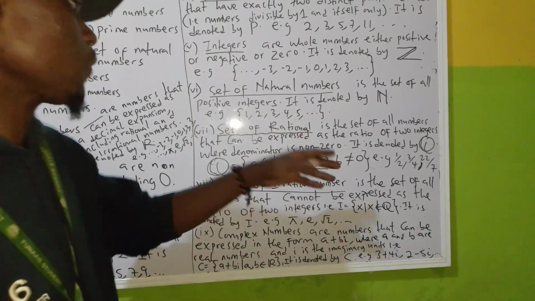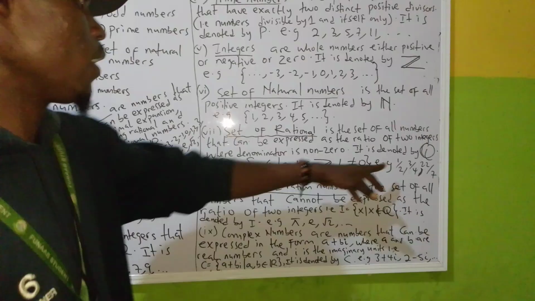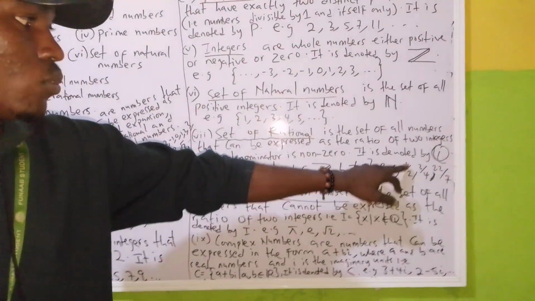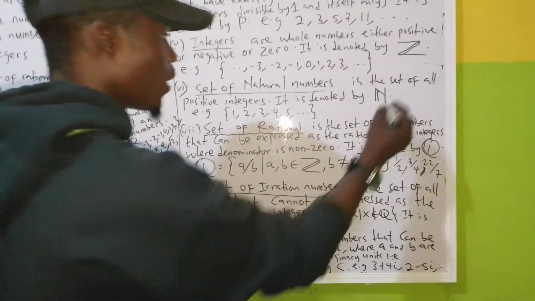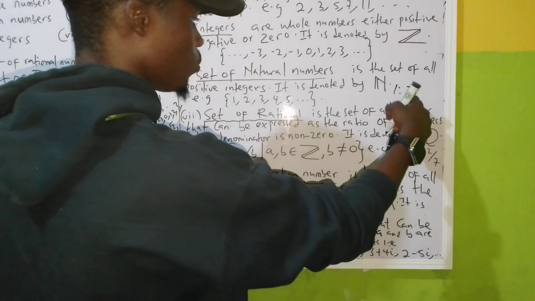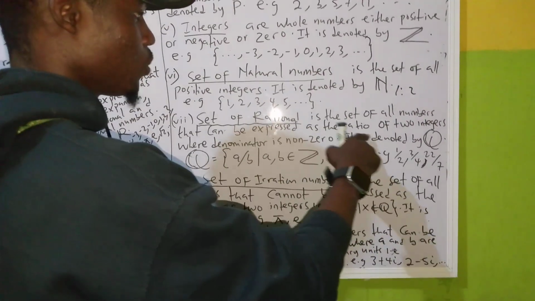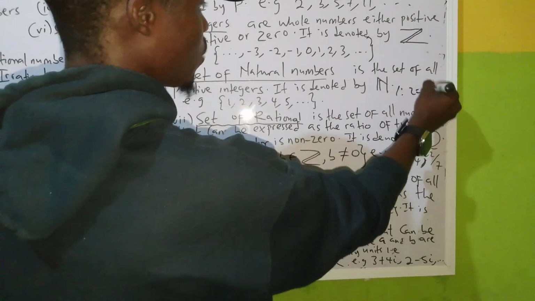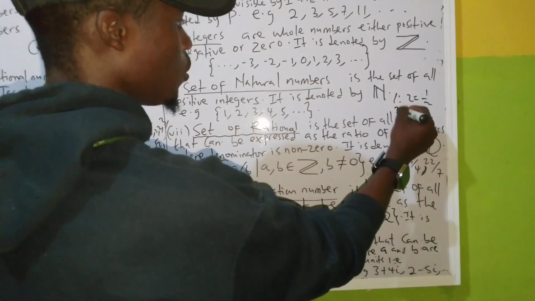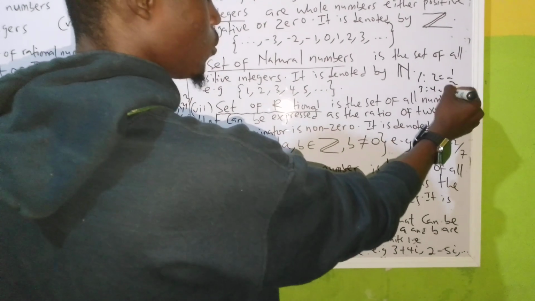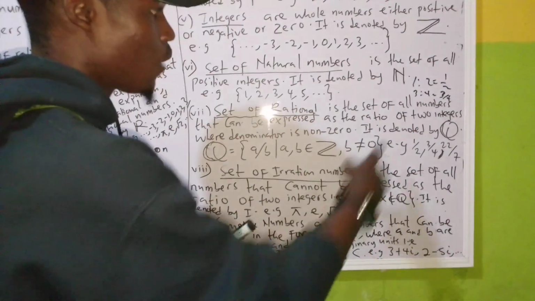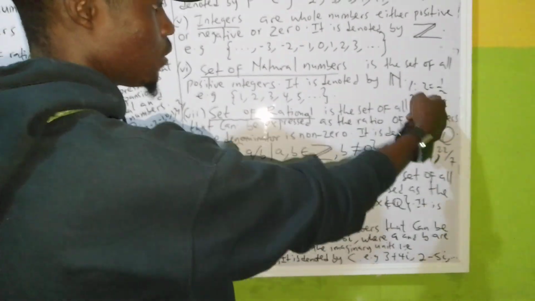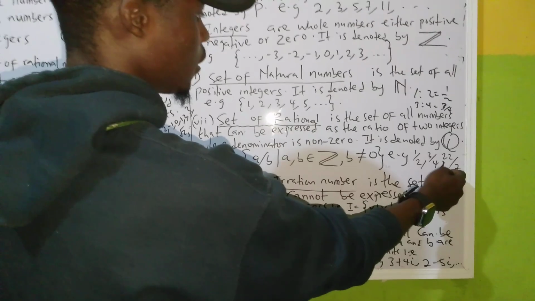Alright. So 1 is an integer, 2 is an integer. So 1 divided by 2. This is a ratio. Like if I write 1 ratio 2, it is expressed as the ratio of 2 integers. 1 ratio 2 is the same thing as 1 divided by 2. 3 ratio 4 is the same thing as 3 over 4. So that's what we call our set of ratios of 2 integers. You give me a fraction form. That's why it is written like this.